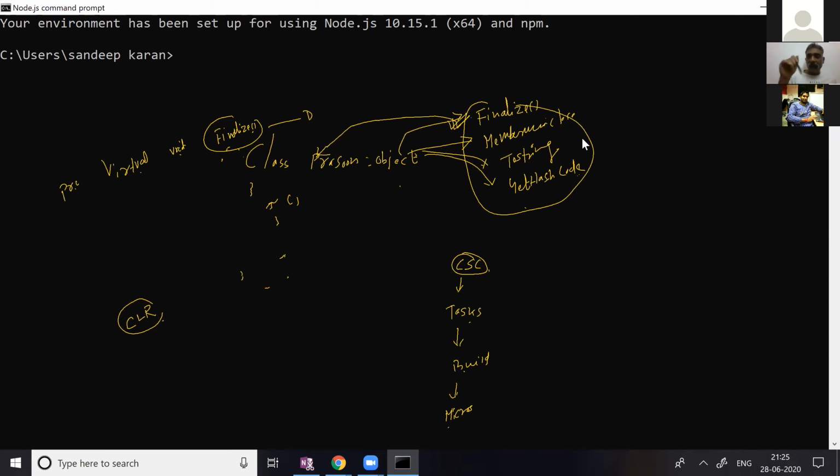And within a class, we can have multiple kinds of variables. So within a class, we can have five types of variables: instance variable, instance read-only variable, static variable, static read-only variable, and constant variable. Every kind of variable plays a significant role while developing applications. Besides, a struct also allows us to create a user-defined data type, but the base of that type is value type.